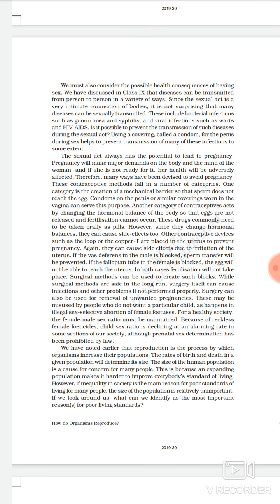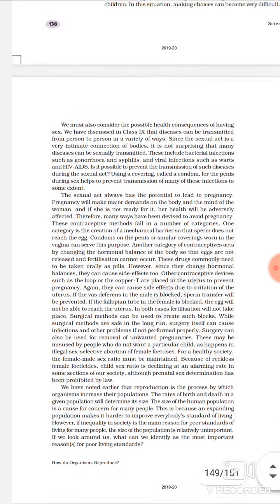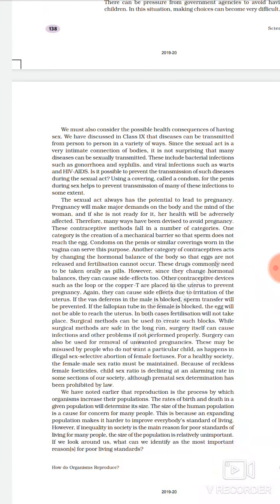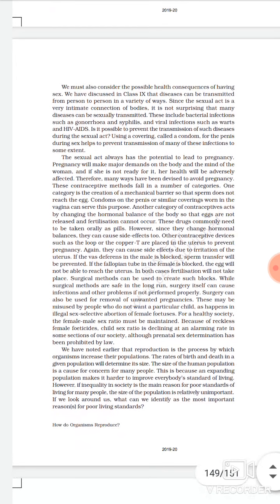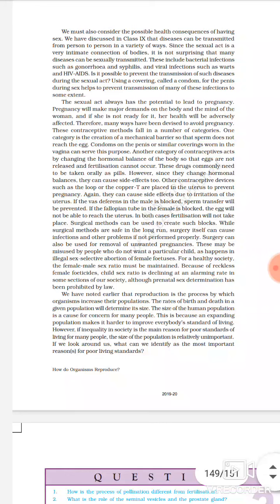You might have seen that in uneducated families, they don't know about family planning. That means how many children they should have, so that they can provide them better education, food facilities, everything. But they do not have any knowledge about contraception, which means to avoid. If you don't want that particular pregnancy, that particular child, what methods you can adopt so that there is no pregnancy. So this is called contraception.